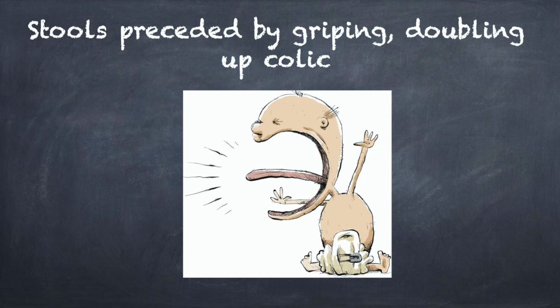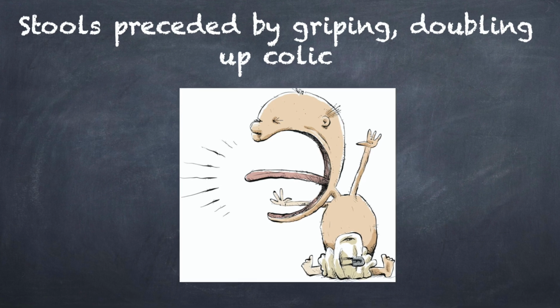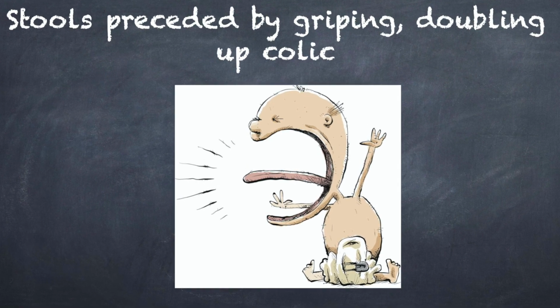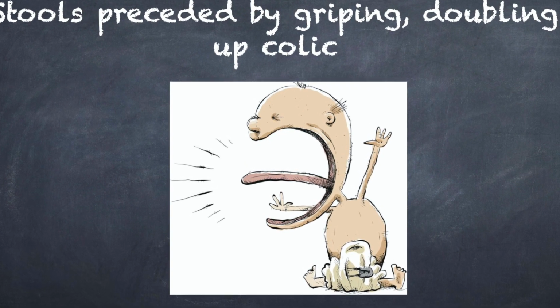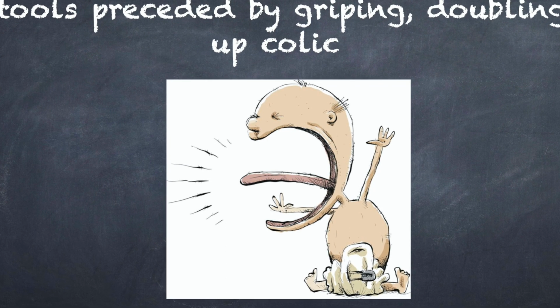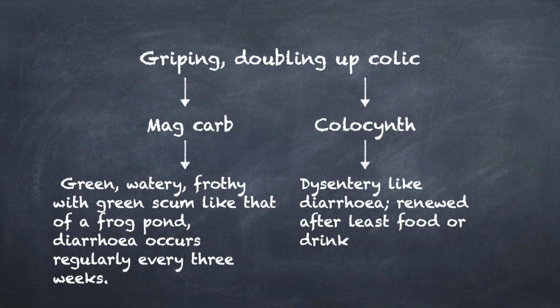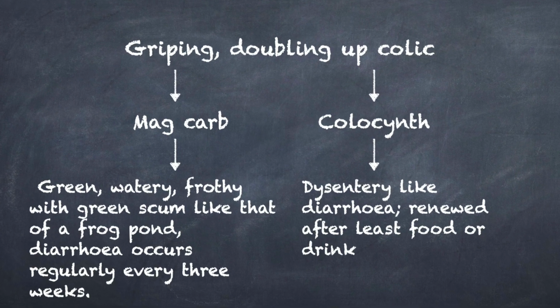Milk is intolerable to them and it is passed out in the stools in the form of curd, especially in the nursing children. The stools of MACA are preceded by gripping doubling up colic. In such colic, you will notice that it is difficult to choose between MACA and colocynth. But Dr. E.B. Nash explains that the stools of these remedies are not alike and that will help you to